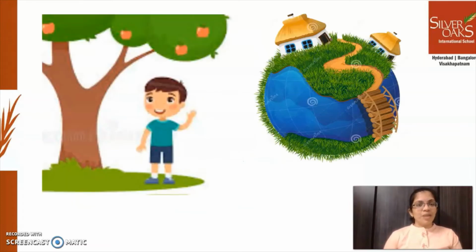Yes. Can you see this boy? What is making this boy stand on the ground? Can you see these houses? How are we able to build houses on the earth? Why can't we build houses in the sky? Why can't we build bridges and roads in the sky? Everything we are able to do only on the ground, on the earth. Why? Did you ever wonder that?